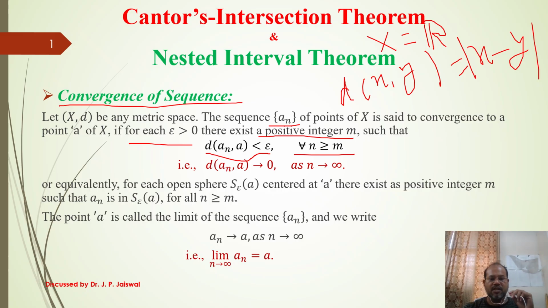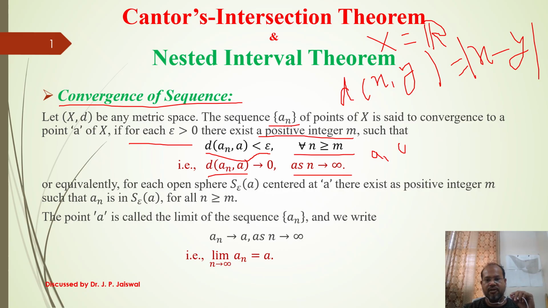It means after a finite number of terms, all the terms get closer and closer to a. Their distance from a becomes smaller and smaller, which is equivalent to the distance between a_n and a tending to 0 as n tends to infinity.